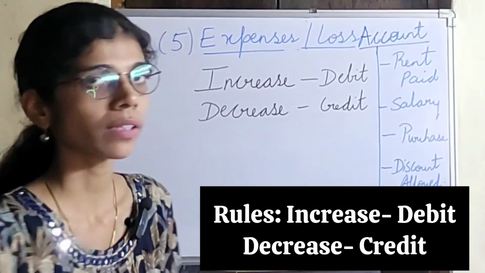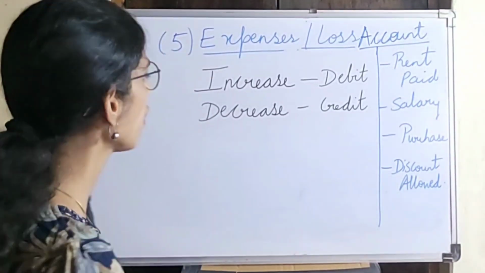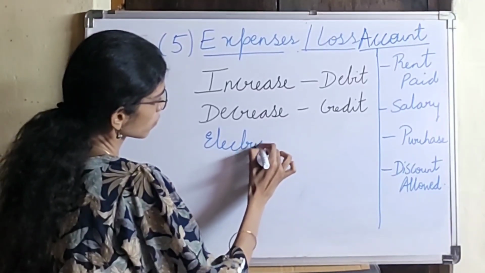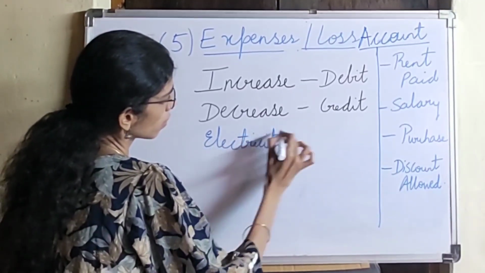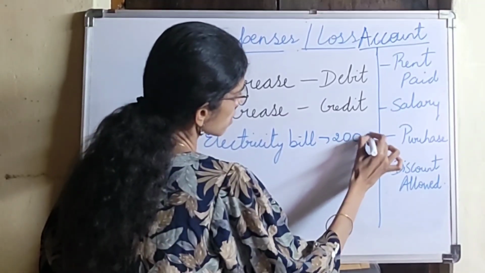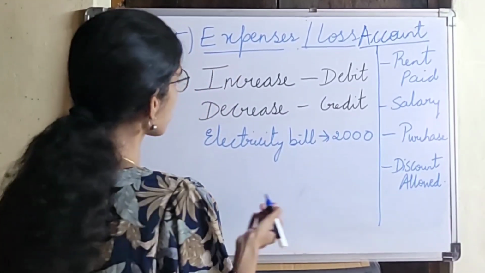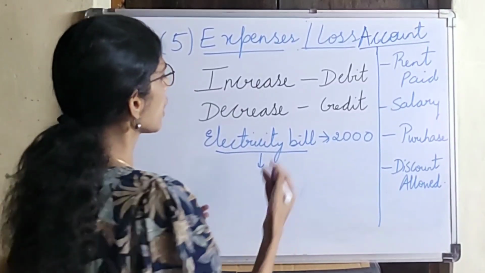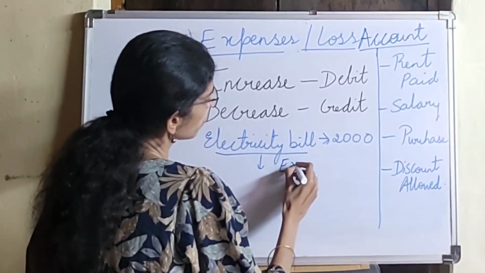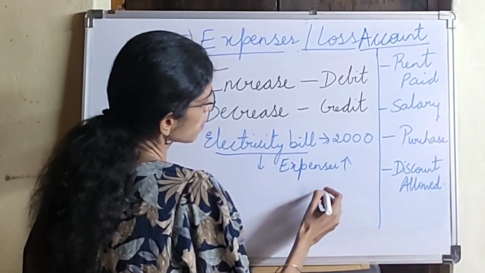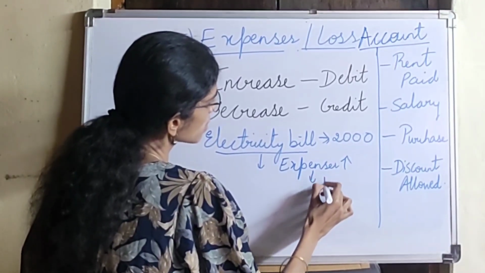So let us understand this with an example. Suppose you have paid electricity bill of rupees 2,000 for your business. So electricity bill means it is an expense for your business. So you have paid. So expenses value will increase. When the expenses value increases, it is debit.